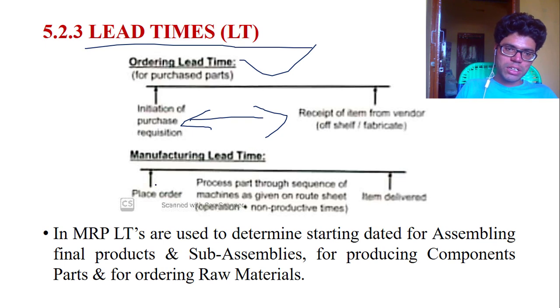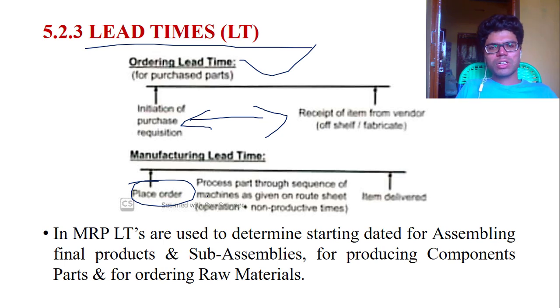Manufacturing lead time means, for example, a customer places an order today, the 25th of April. According to the customer specifications, I have to manufacture the product, processing the part through a sequence of machines as given in the route sheet, including non-productive times.